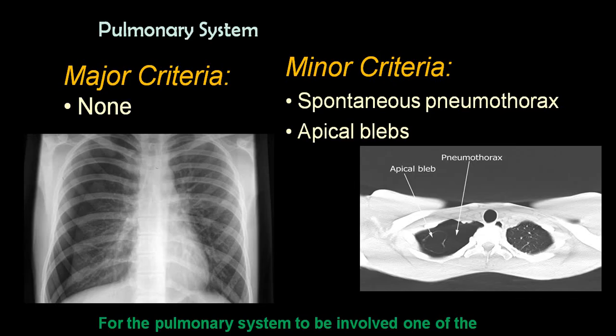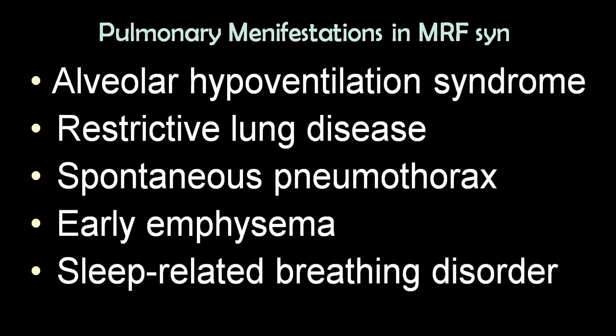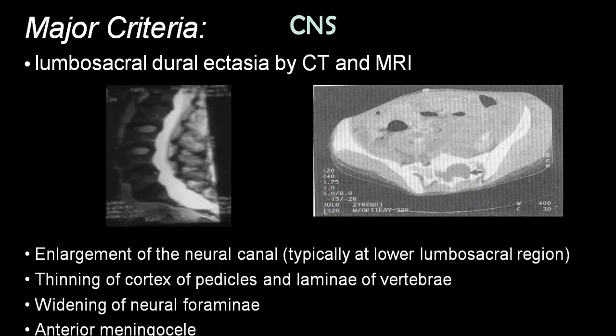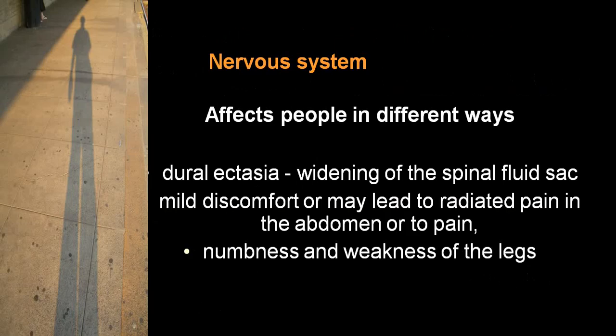Ideally, there is no particular major criteria in respiratory system, but spontaneous pneumothorax, emphysema, and bleb formation comes in a minor criteria. Restrictive lung disease, hypoventilation syndrome, spontaneous pneumothorax, early emphysema, and sleep apnea comes in minor criteria. In nervous system, dural ectasia is quite common, and that comes in again major criteria. And you can see here tingling numbness because of involvement of the spinal cord.